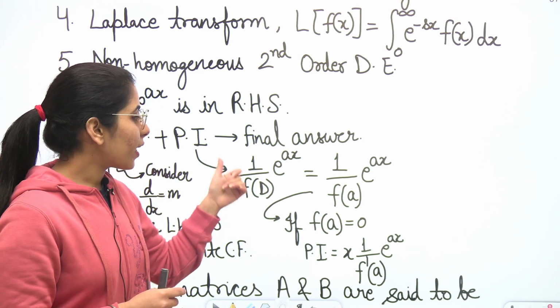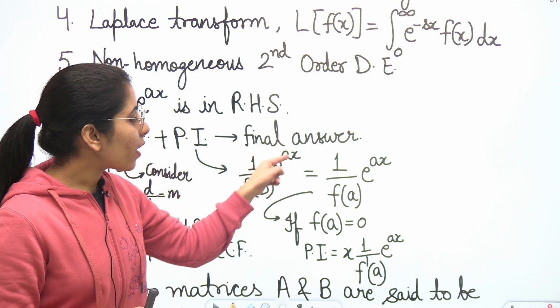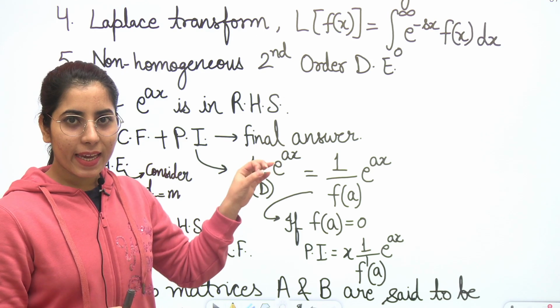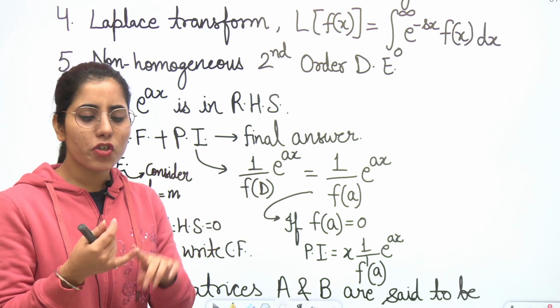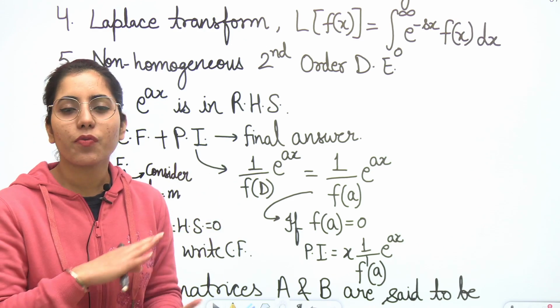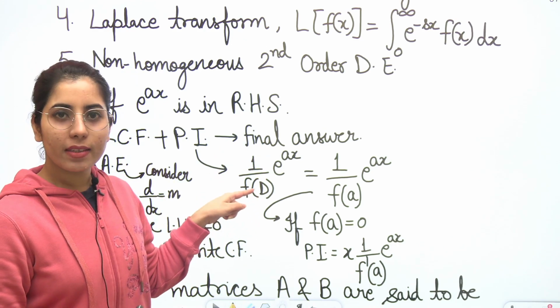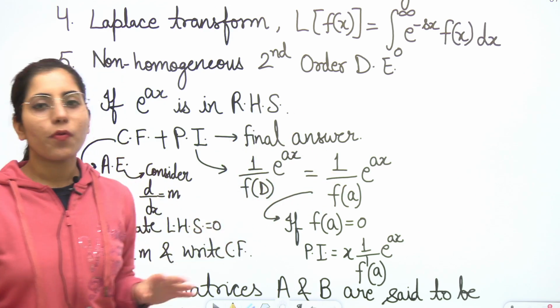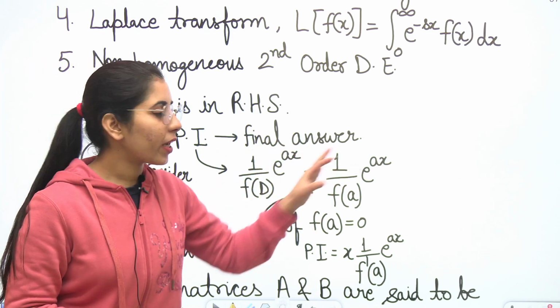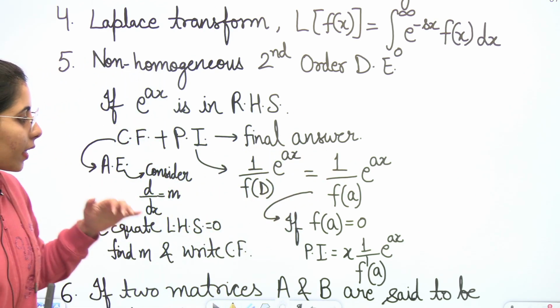Now when you have exponential e to the power ax, where a can be any constant, 2, -1, 3, 5, anything like that, you will just have to put a in place of D in this equation, and you will get your final answer. That will be 1 upon f(a) e to the power ax. Clear? Next point.